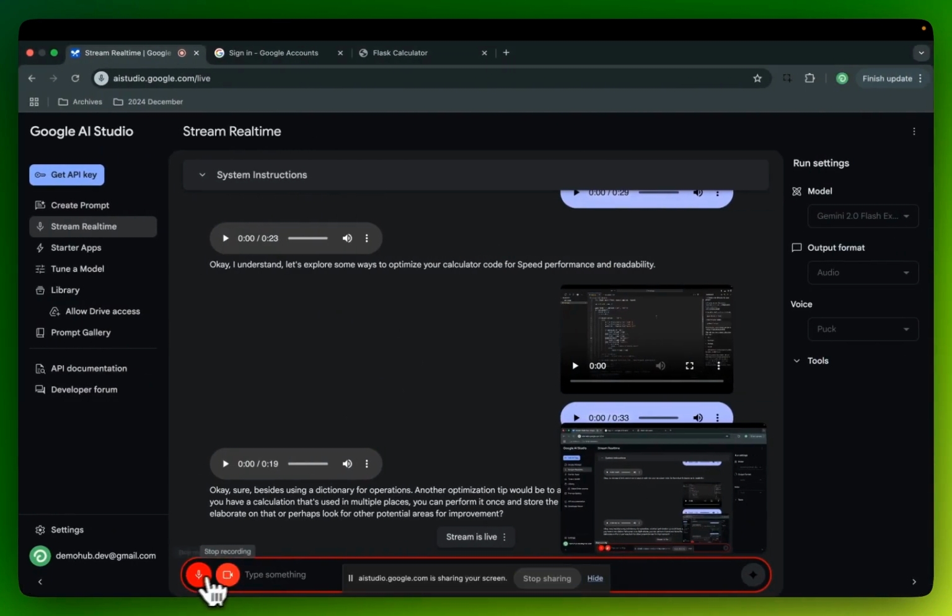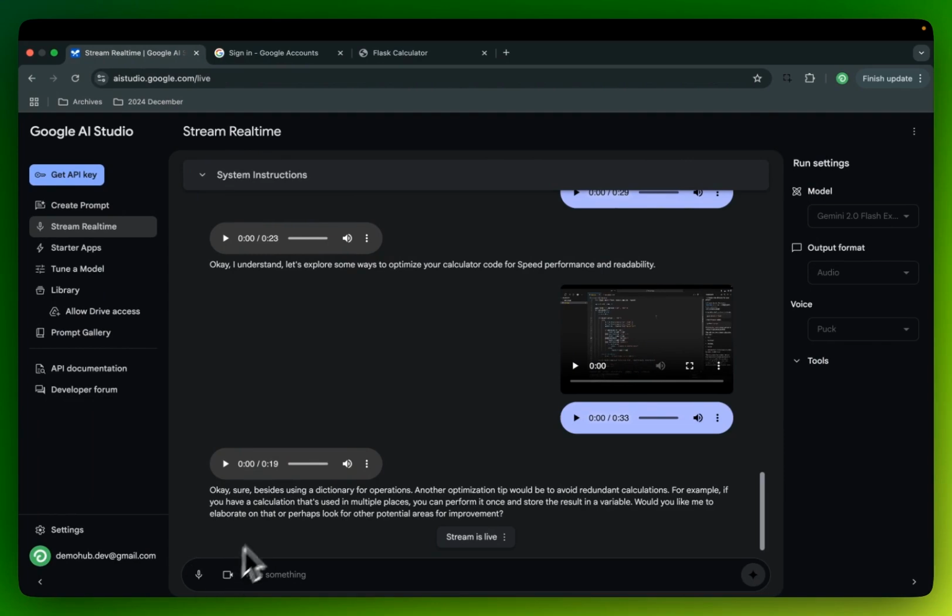Let me pause this. All right. So you can see it did see my screen. It can understand code. It can give you tips. The unfortunate thing is it doesn't give you the specific code. You have to write that yourself.